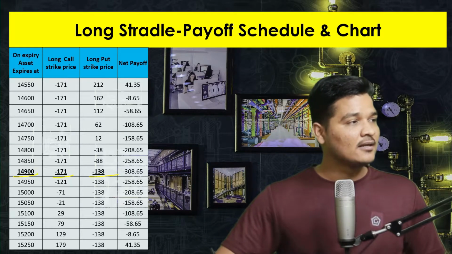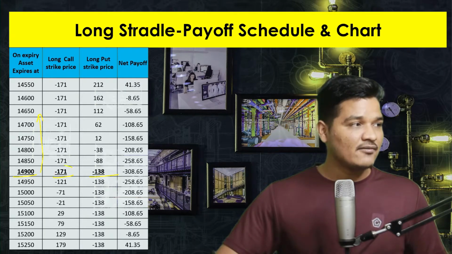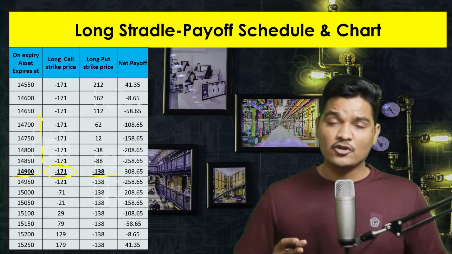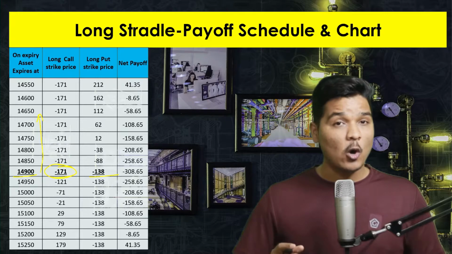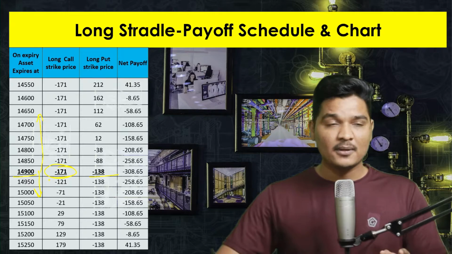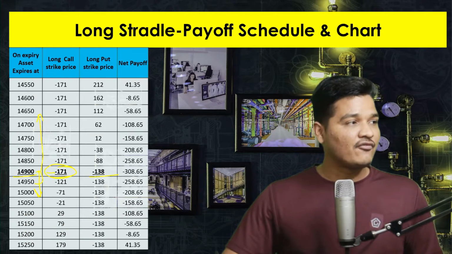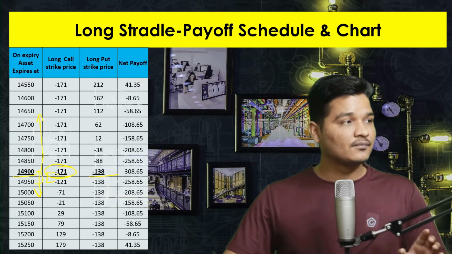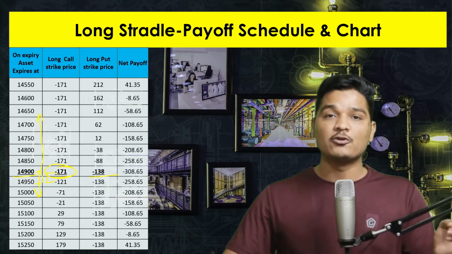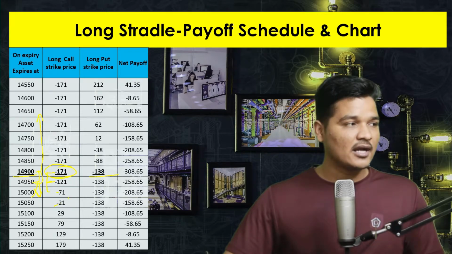So if you see here, and if market goes down, then this 171 premium position will become out of the money. Once it becomes out of the money, it is going to expire worthless. Then I am going to lose all of my premium. But if it becomes in the money and market moves up, well, if it ends at 50 points above 14,900, then I'll be adding 50 points to 171. So 171 sign is minus 171 plus 50, which is equal to minus 121. Similarly, you can calculate minus 71, minus 21 and all this value.